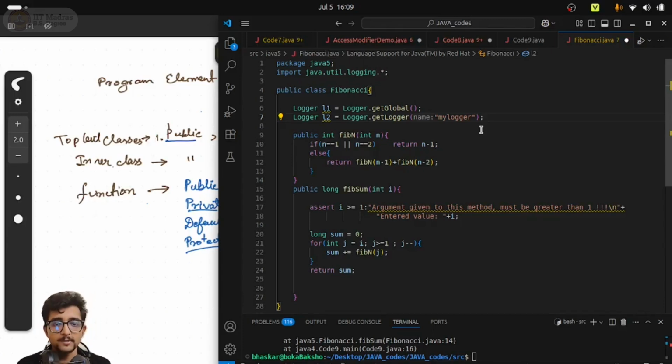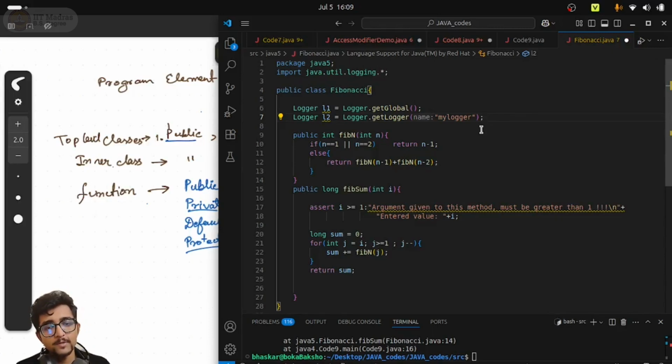And that's why again we cannot do it inside the constructor. So for any class method like fibn or fibsum, I don't want to do it because that is unrelated to the idea of object oriented programming. I don't want to associate this utility method, which is related to some Fibonacci or whatever calculation, to a feature that I want to use logger for, right? It should be independent. So that is one thing. Again, I cannot do it inside a constructor as well, because these loggers should not be there on an object basis, right? So it should be there for only the class.